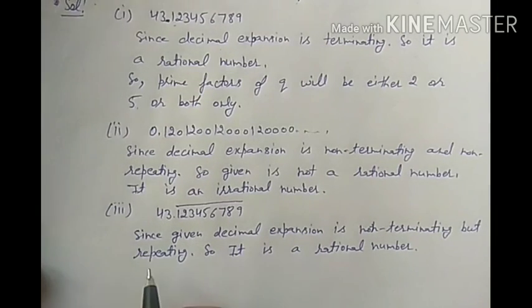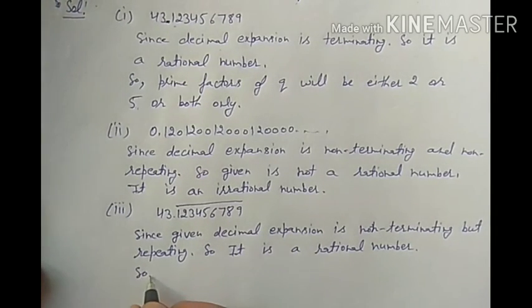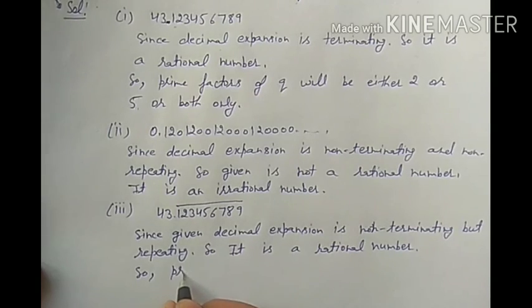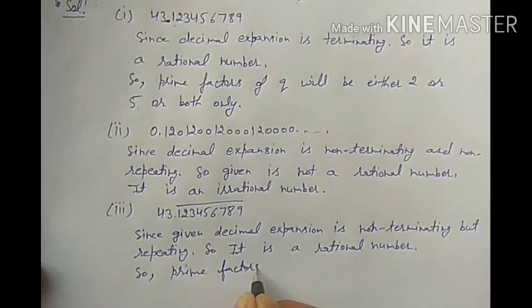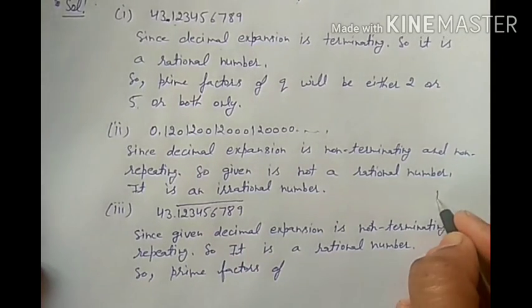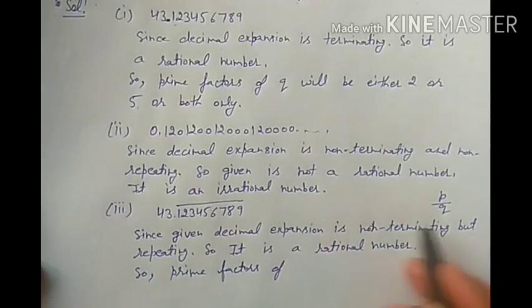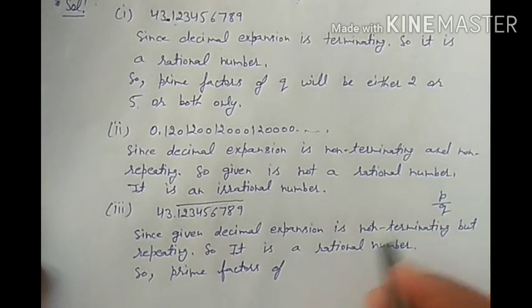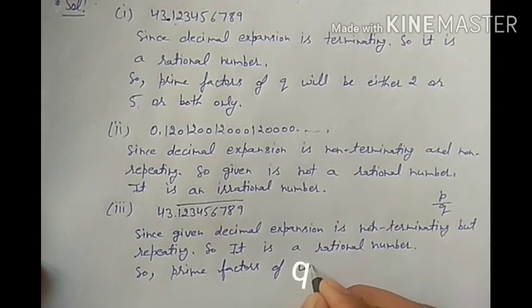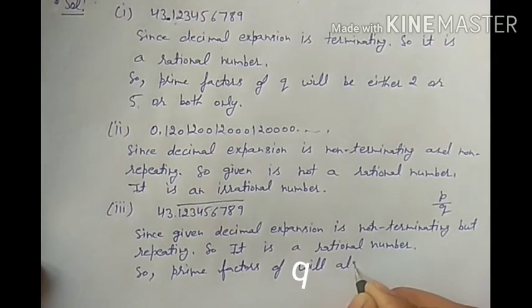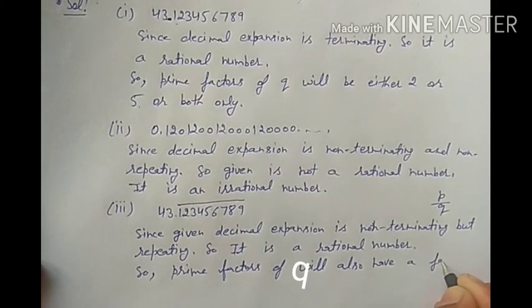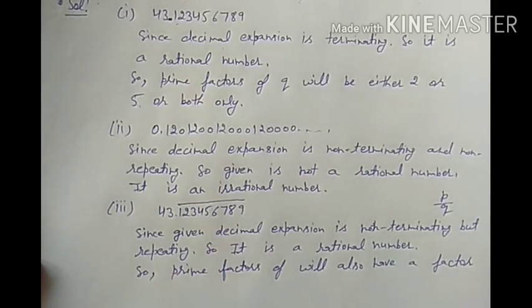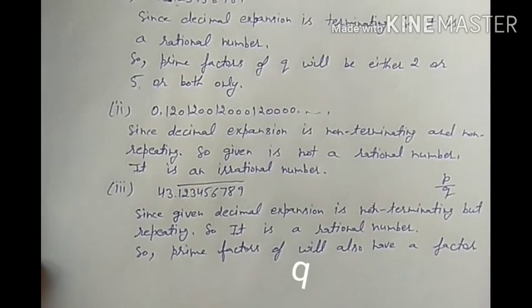Since it is non-terminating but repeating, the prime factors of q, meaning when we convert it in the form of p by q, the prime factors of q will also have a factor other than 2 or 5.